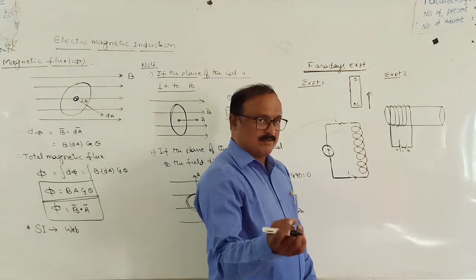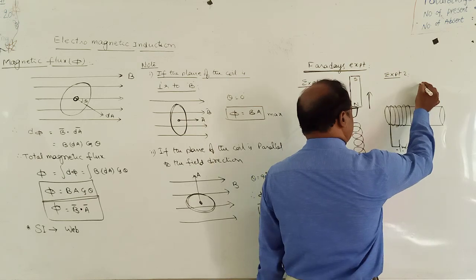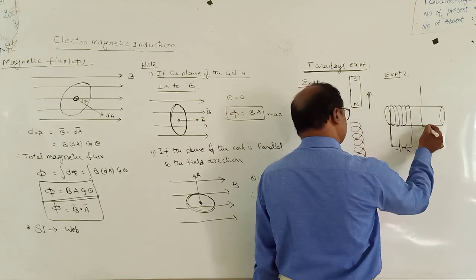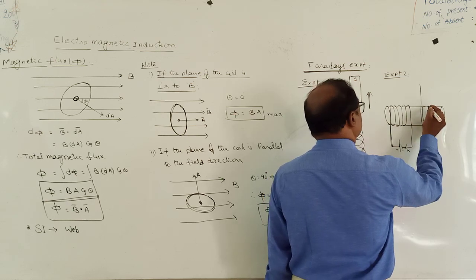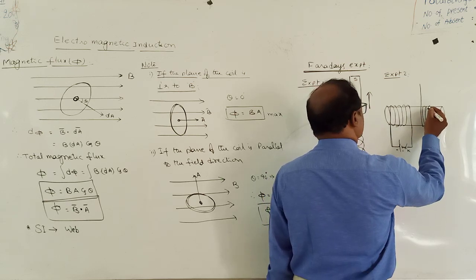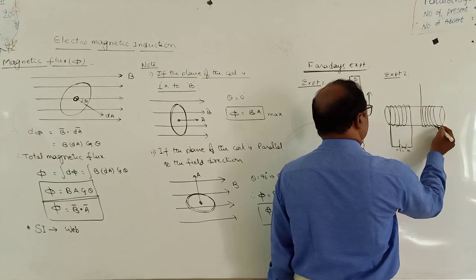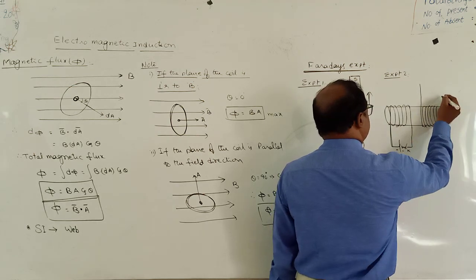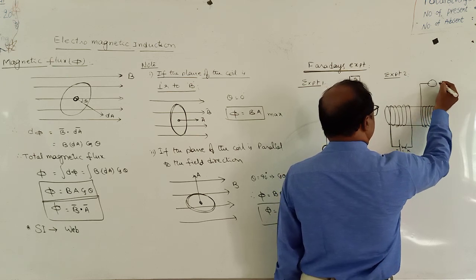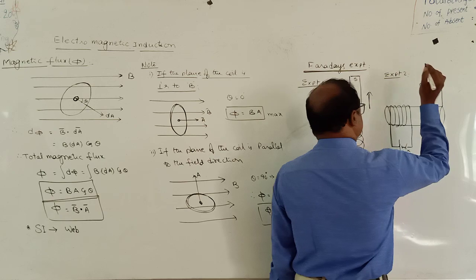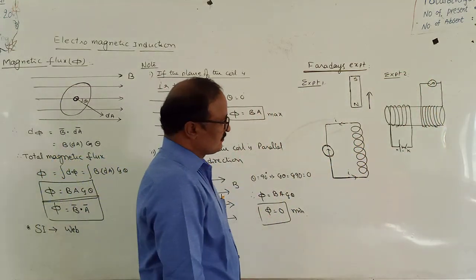Again, another insulated copper wire is wound on the other end. Here we take another wire and connect it. Also, the other end of the wire is connected across a galvanometer. We connect the galvanometer like this. That is the second experiment.